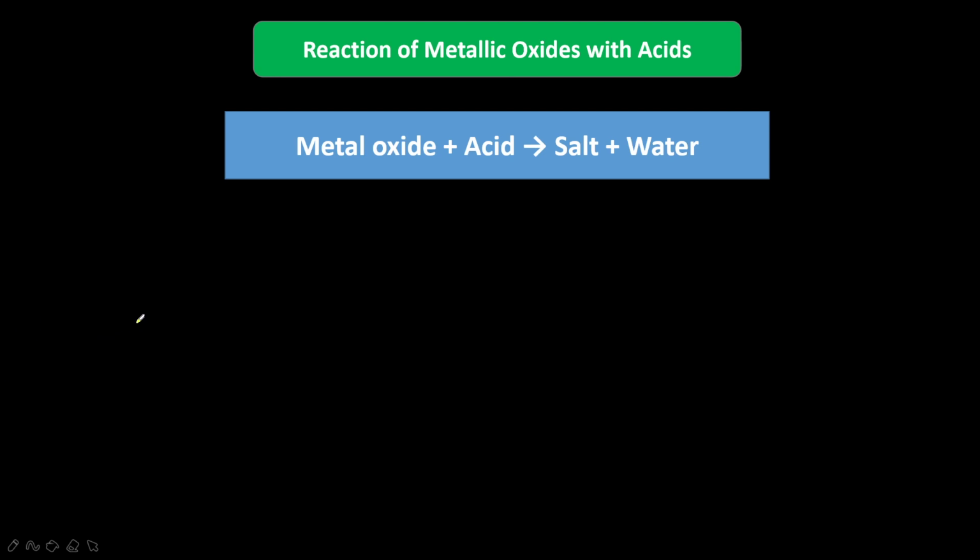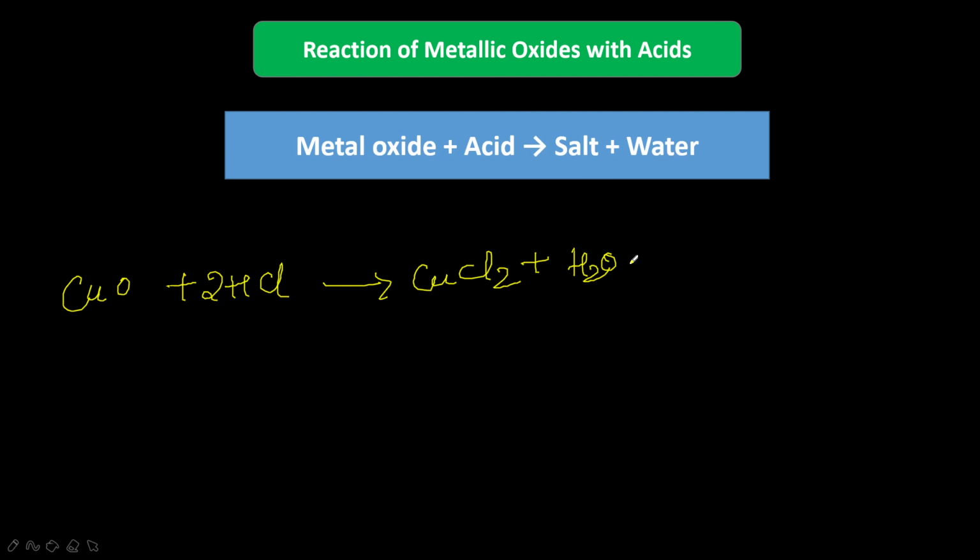For example, copper II oxide, when reacting with HCl, gives CuCl2 plus H2O. Copper II oxide is a metal oxide.